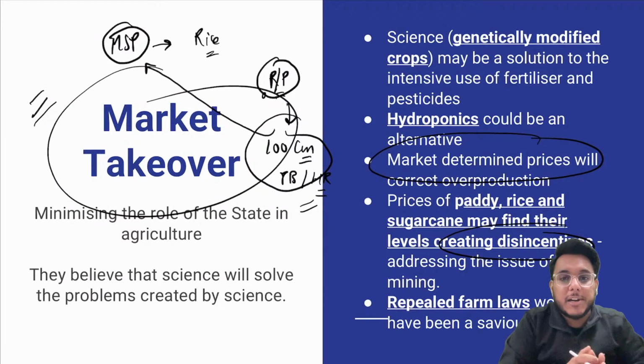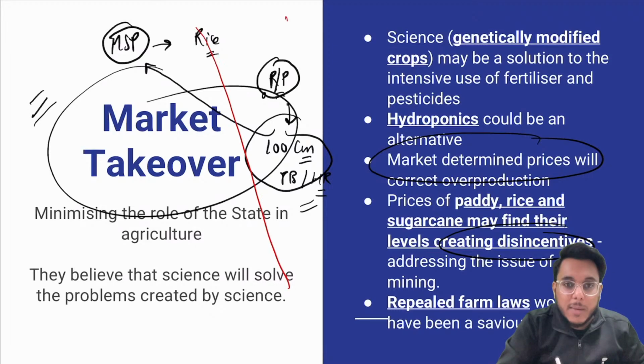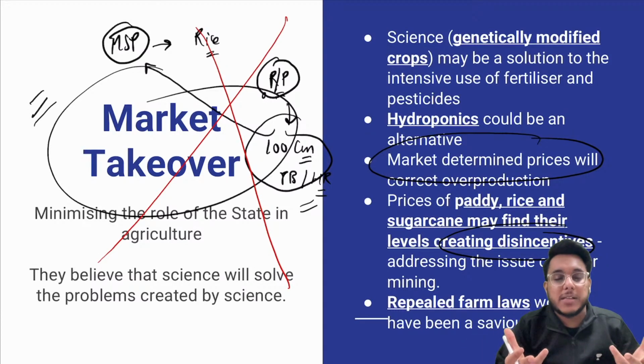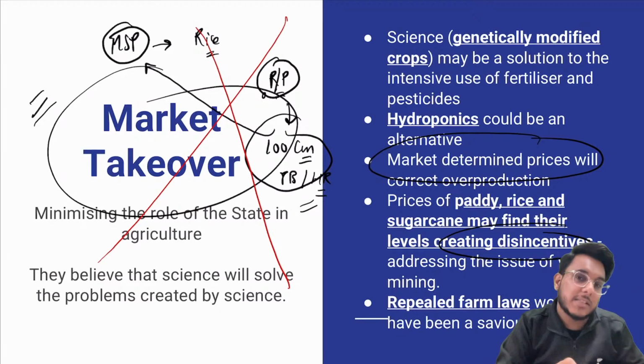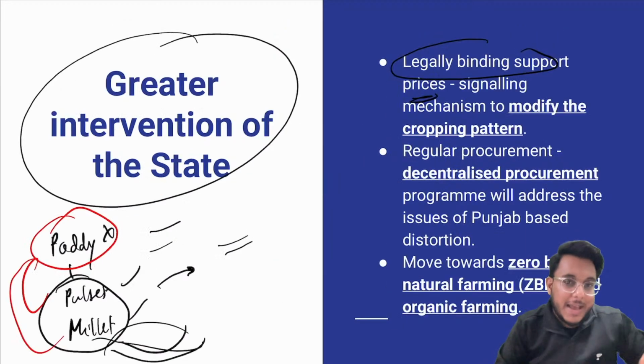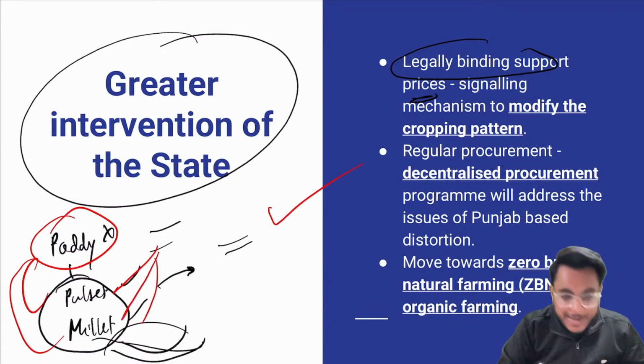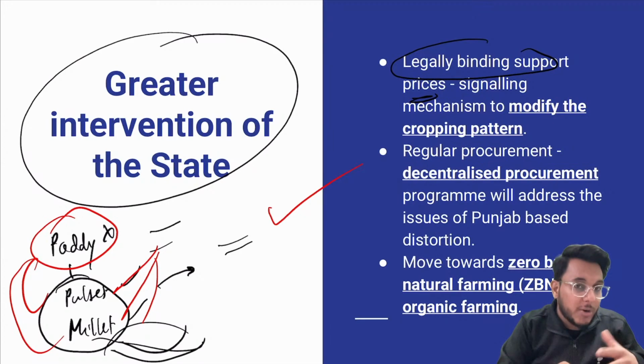The earlier viewpoint was suggesting that the government should completely withdraw. If the government withdraws and does not give any price support, then on the basis of market dynamics the farmers will grow their crops. Here it is being said that no, the government should not withdraw. Rather, the government should engineer the prices in a particular direction.